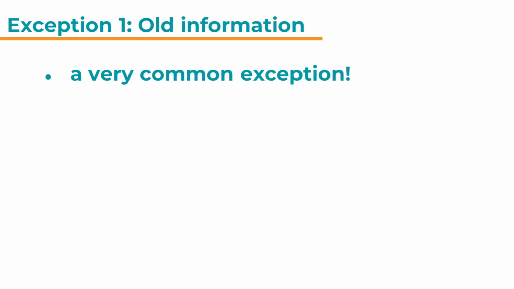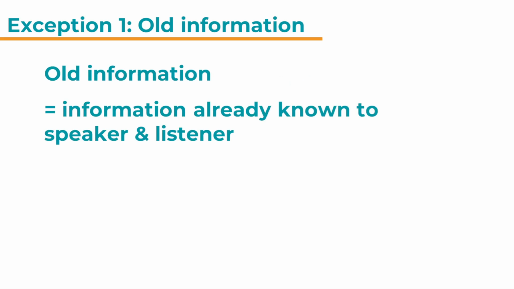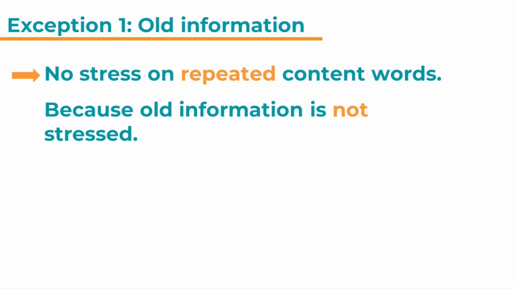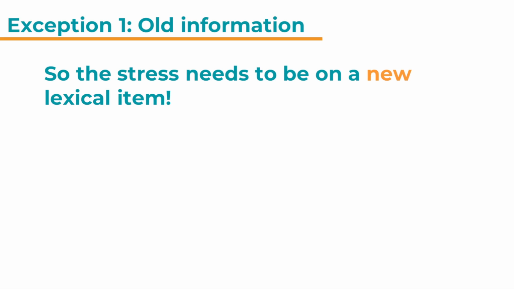Number 1, old information. This is a really common exception why the last lexical item will not be stressed. What is old information? That is information that is already known to the speaker and listener. So here the rule is that there's no stress on repeated content words because old information is not stressed. So the stress needs to be on a new lexical item.